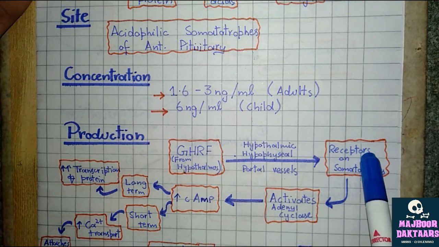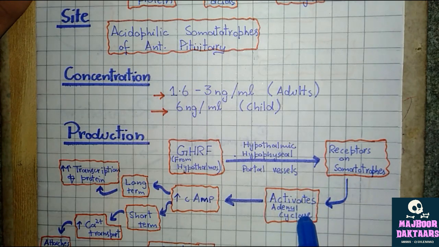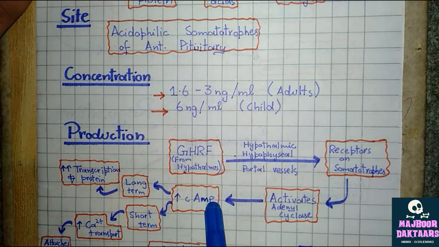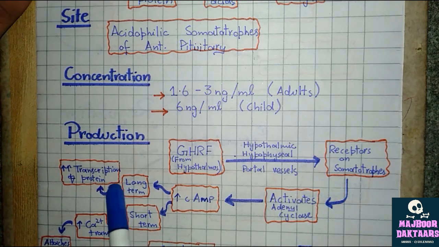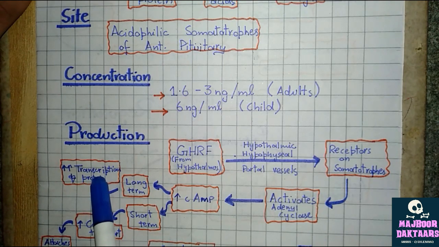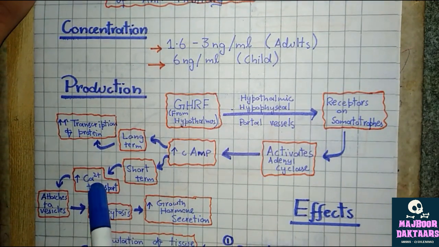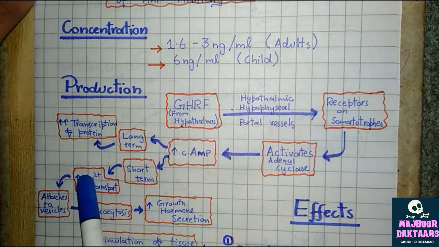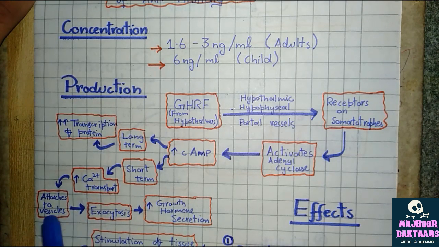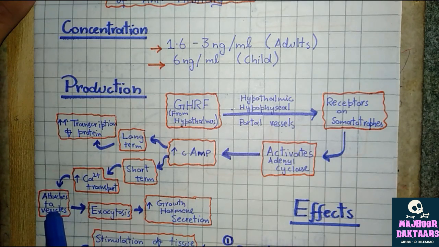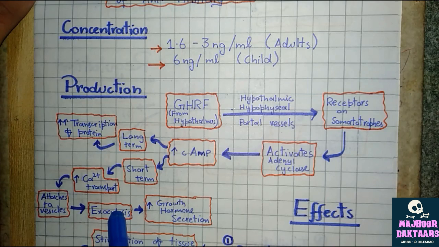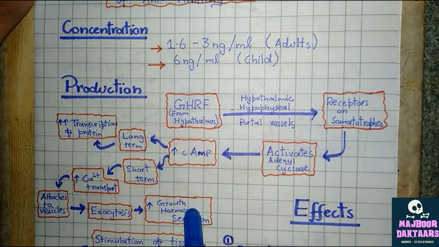Now, this attachment on the receptor causes the activation of adenyl cyclase of the somatotropes. This adenyl cyclase causes the increased production of cyclic AMP, which results in two types of effects: long term effect and short term effect. Long term effect includes the increased transcription of growth hormone protein, while the short term effect includes the increased influx of calcium in the cell, and this increased calcium concentration inside the cell attaches to the vesicles containing the growth hormone, which causes the exocytosis of these vesicles, resulting in increased growth hormone secretion.